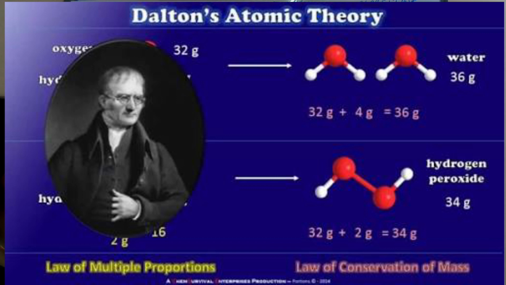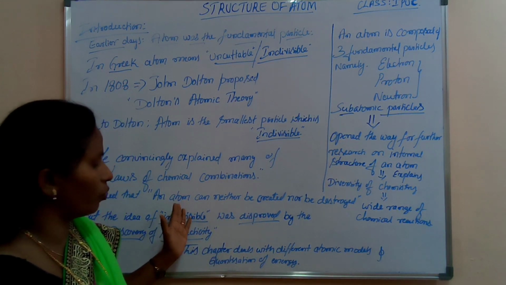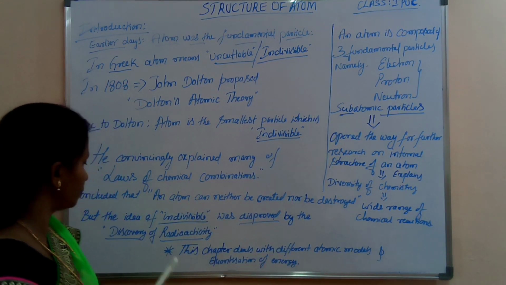This theory successfully explained many of the laws of chemical combination. He concluded that an atom can neither be created nor destroyed. We can't create an atom, and we can't destroy it, but it can change from one form to another.